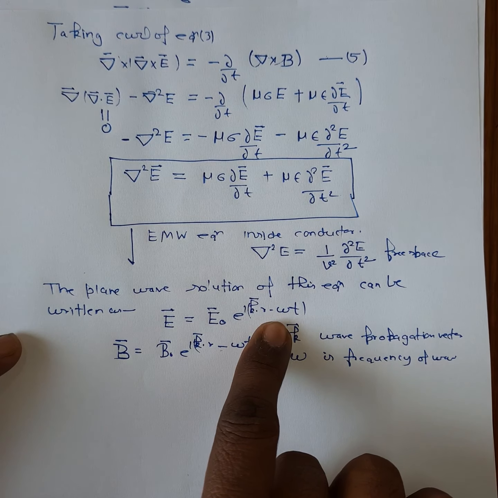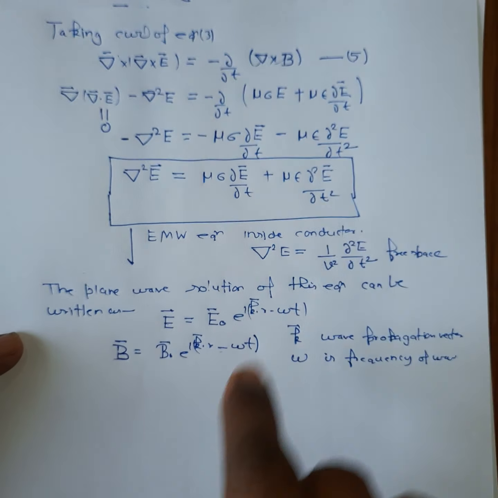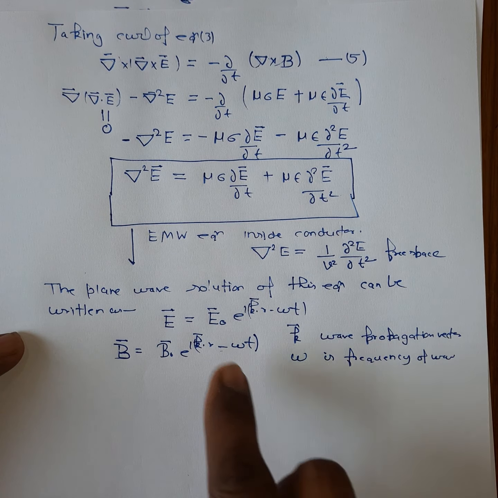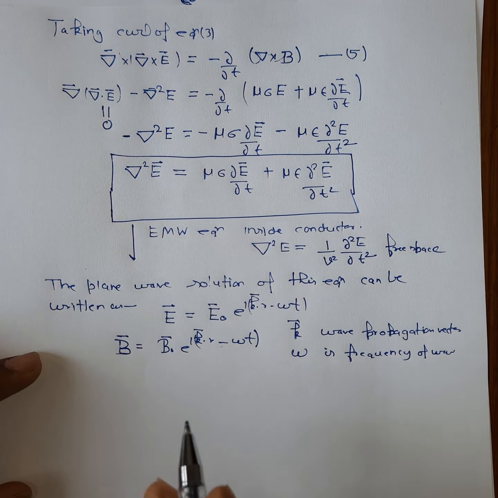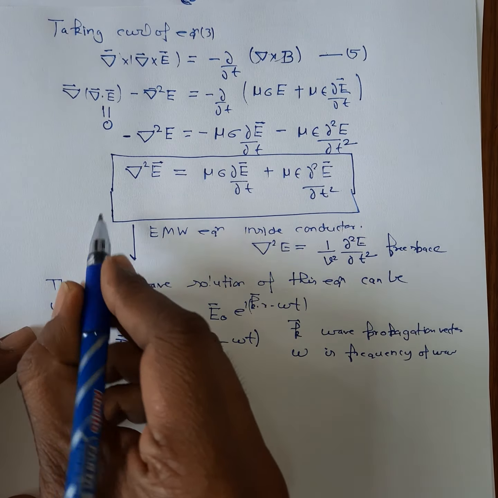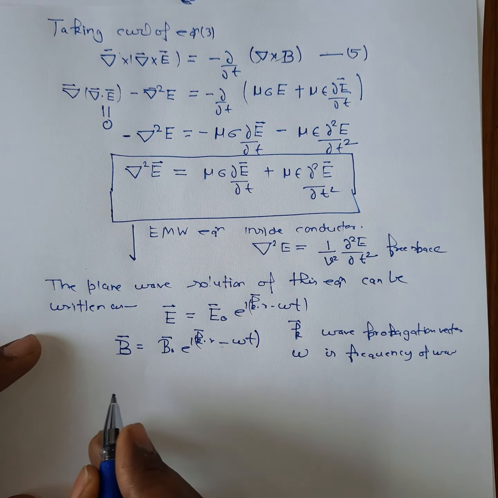So these are the plane wave solutions of the wave equations for a conductor. So this k is the wave propagation vector.